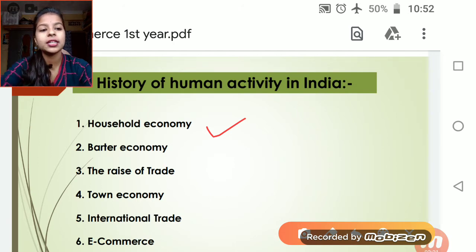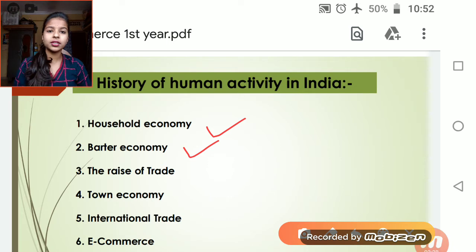And the barter system is the exchange of fruits and vegetables, exchange of goods with the goods only. Goods will be exchanged with goods only, not with any currency. There was no currency at that time.